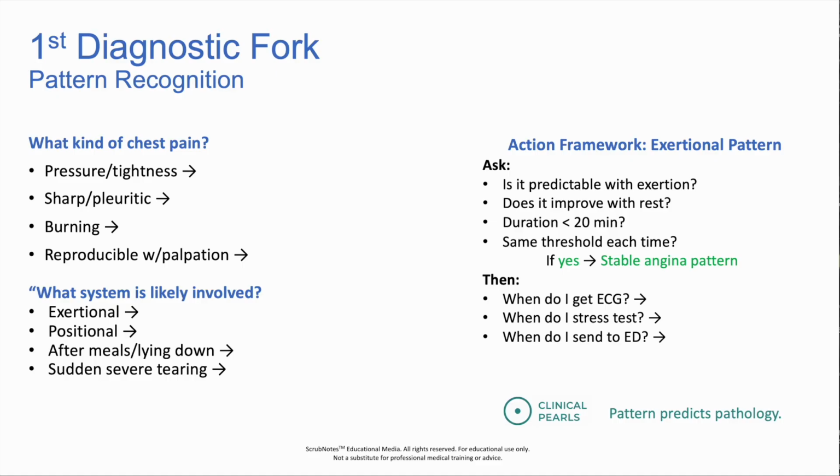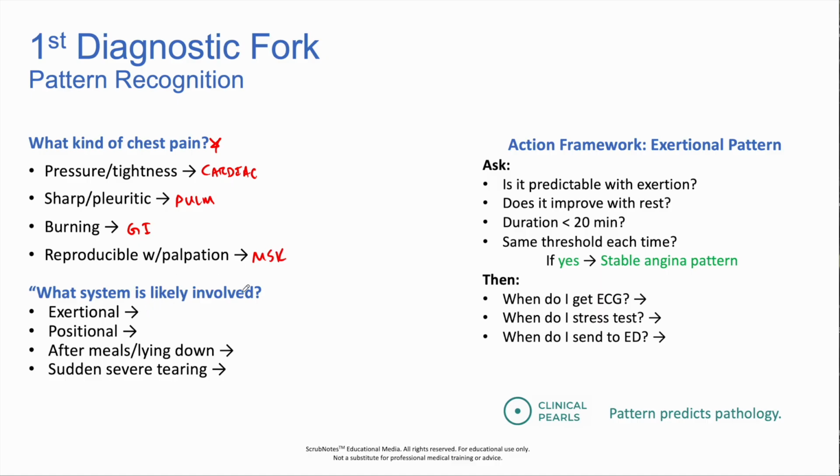This is the key step. We want to ask, what kind of chest pain is it? If there's pressure or tightness, that indicates cardiac cause. If it's sharp or pleuritic, more likely pulmonary. If there's a burning sensation, it's more likely GI. And if it's reproducible, MSK.